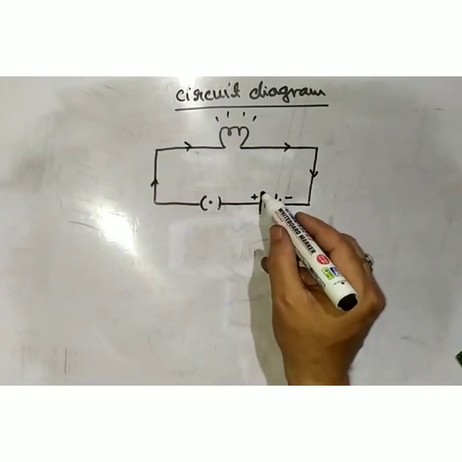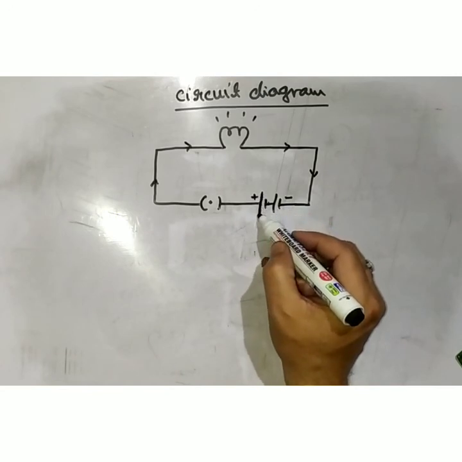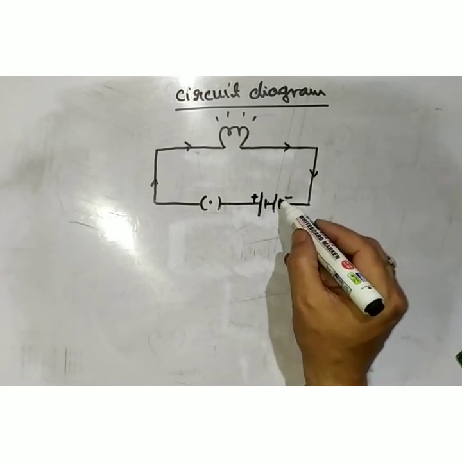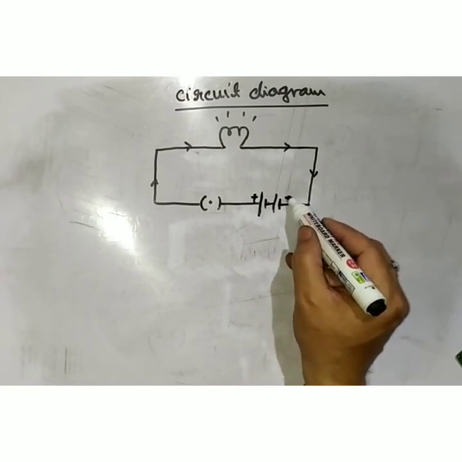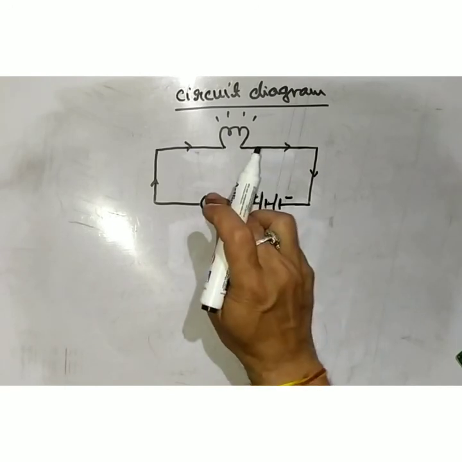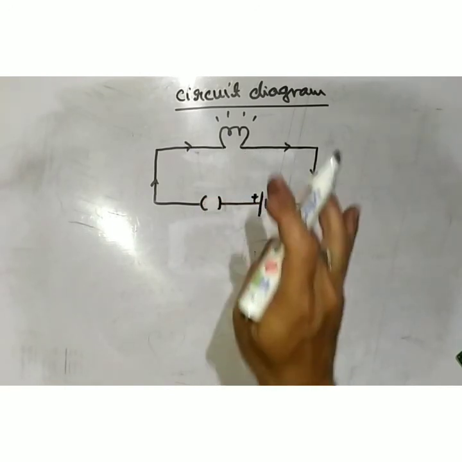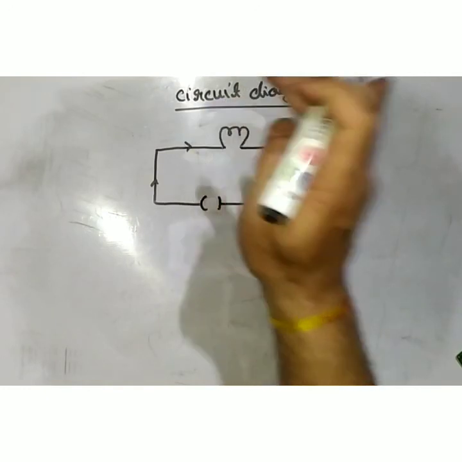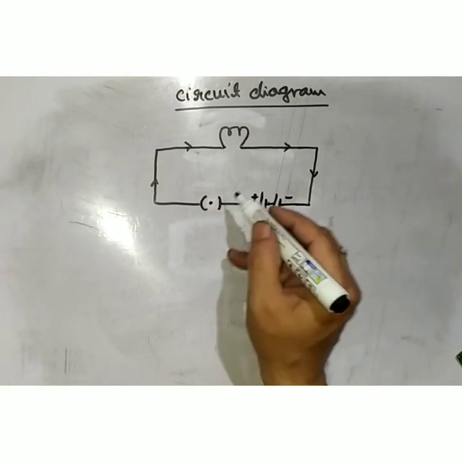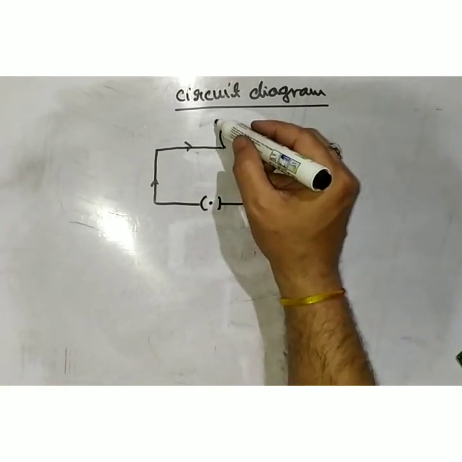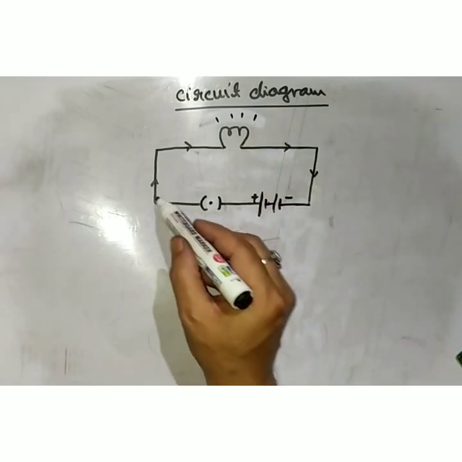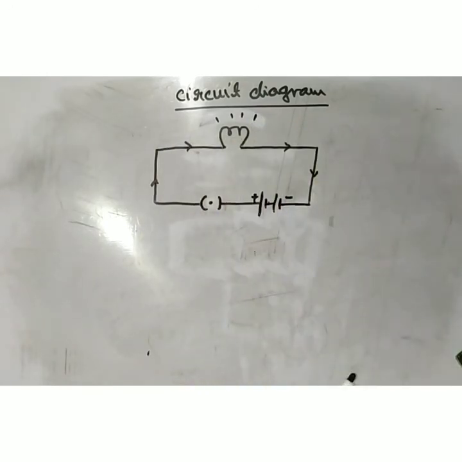And remember, the big line of the battery is represented by the positive terminal, and the small line is represented by the negative terminal. And if you forget putting the dot inside the switch, then the bulb will not glow and it is an open circuit. When you put the dot, then current starts to flow and the bulb will glow, and current flows from the positive terminal to the negative terminal.